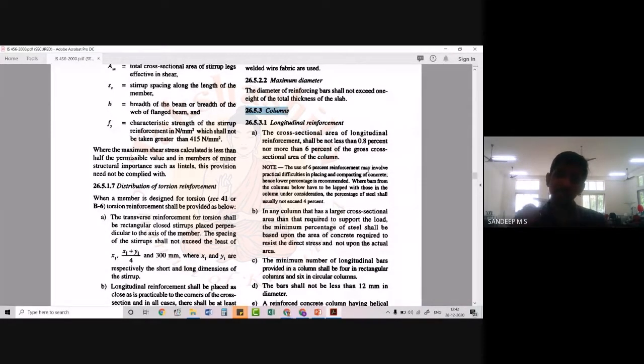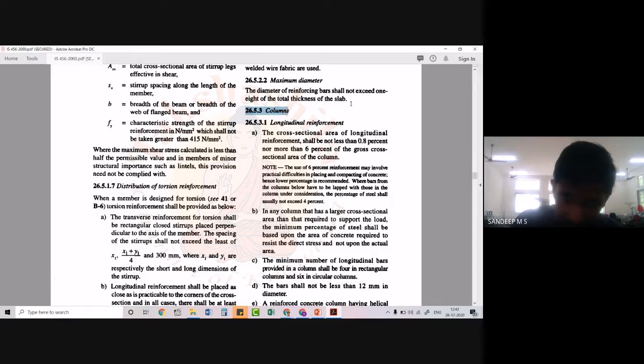We cannot ensure that the concrete will properly reach all the positions. There will be a lot of congestion since there is a large number of bars, so we cannot ensure proper compaction of the concrete, or that it will reach each and every corner inside the shutter. That is the main reason why we restrict the maximum percentage of steel to 6 percentage.